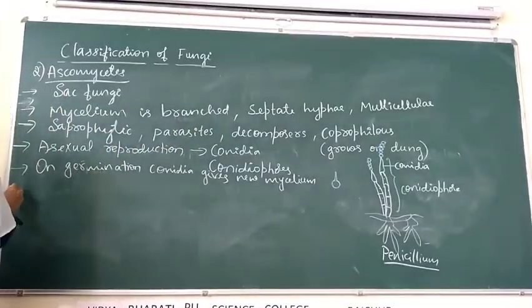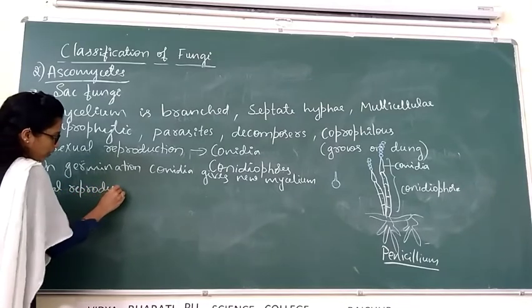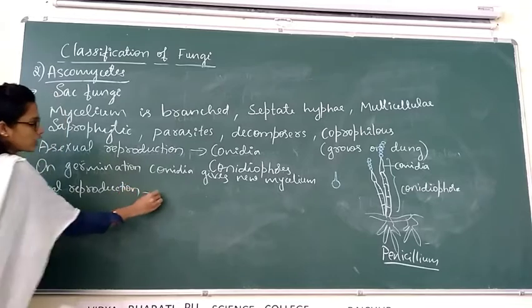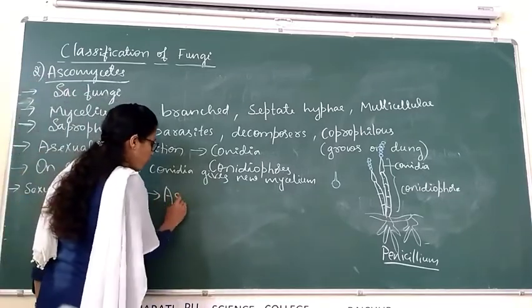Then sexual reproduction. In Ascomycetes, sexual reproduction takes place by sexual spores called ascospores.